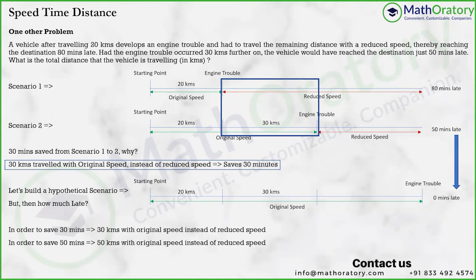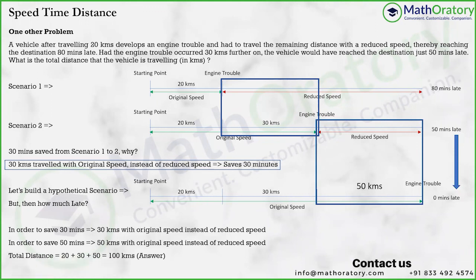And where is this happening? This block, isn't it? Red to green, again the same idea. So you are changing from reduced speed to original speed. So this particular block of distance should correspond to 50 kilometers, and that is what the question was looking for. So our answer would be 20 plus 30 plus 50, in total 100 kilometers.